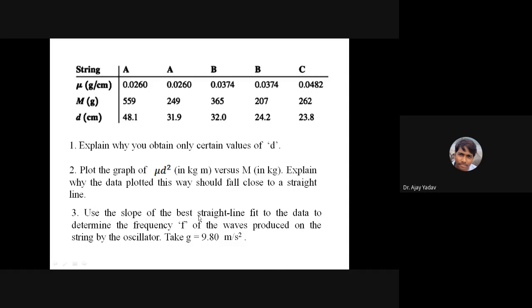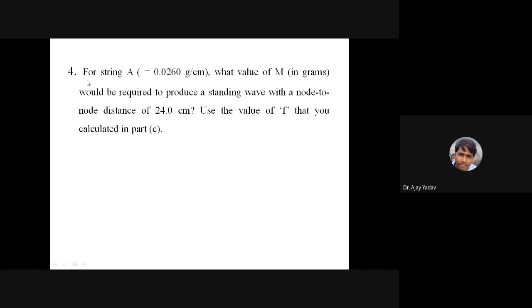Use the slope of the best fit. This is what I explained to you. The slope will be g upon 4 into f square, so from that expression you can find out f. And the fourth part is for a string which has a linear mass density of 0.026. What value of capital M will be required to produce a standing wave with a node to node distance of 24 centimeter, as you have already calculated in C part? This is a very small two-line calculation which you can do in your journal. Will you be able to finish this?